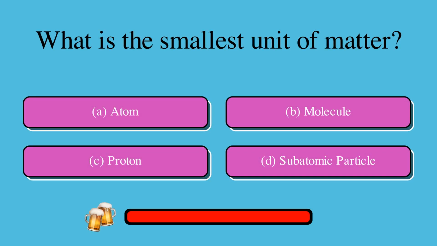What is the smallest unit of matter? Is it A. atom, B. molecule, C. proton, or D. subatomic particle? The correct answer is A. atom.